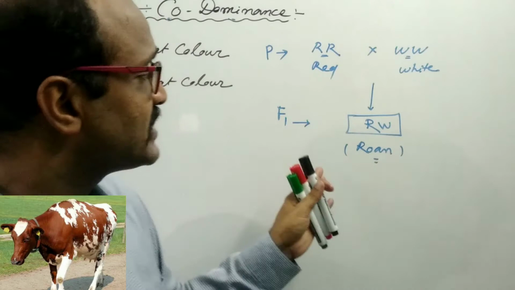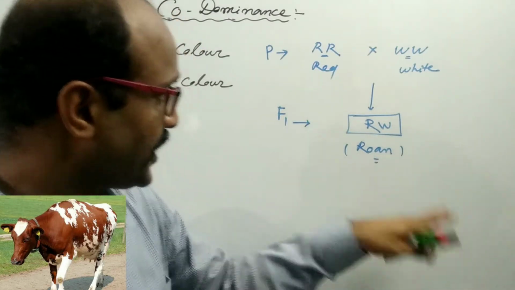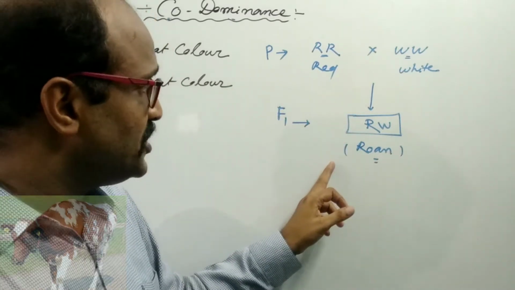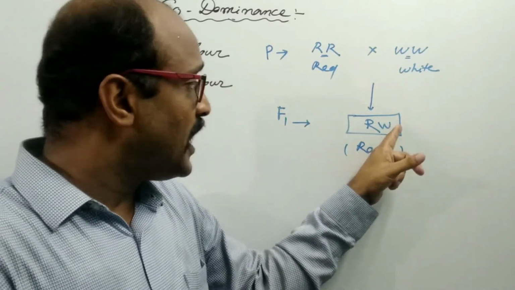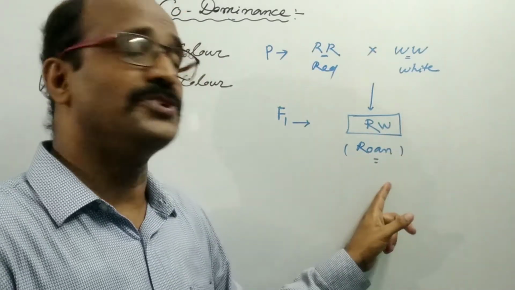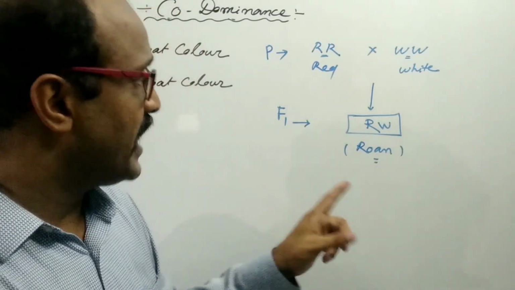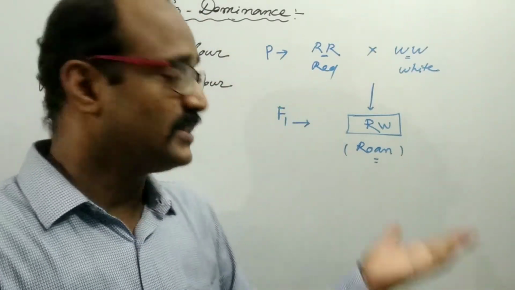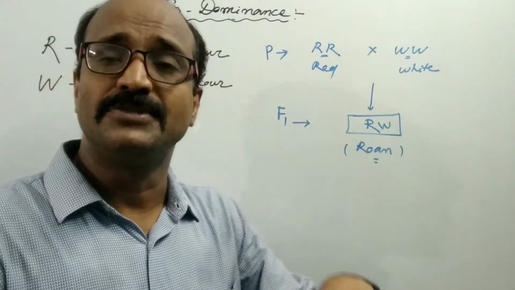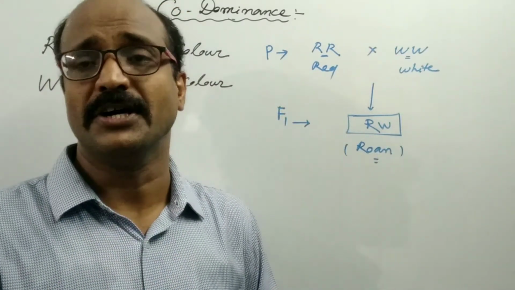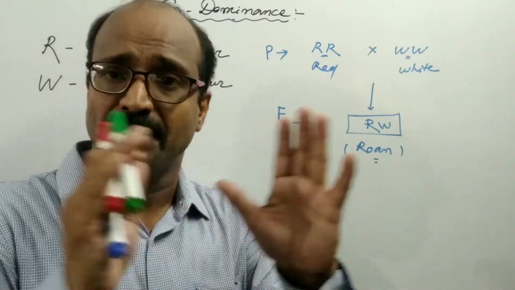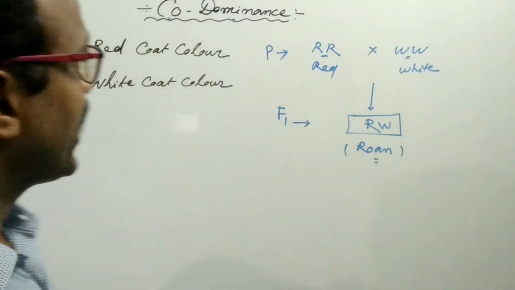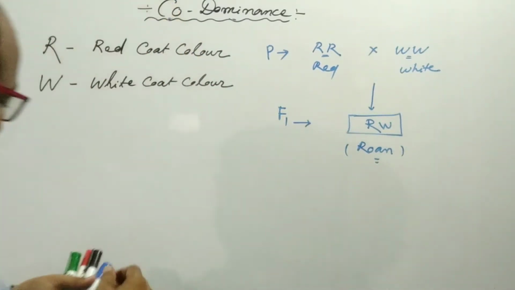It means capital R would be expressed here as well as capital W. Capital R and capital W jointly express here. That's why some of the hairs are red and some of the hairs are white, forming the roan type of color. So the cattle now become roan in color.